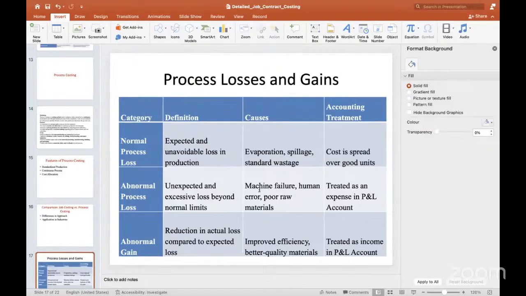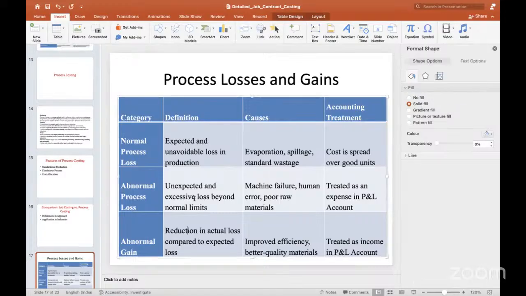This abnormal loss arises when a machine fails, when efficient laborers are not there, or when poor quality material is used in production. In that situation, we observe abnormal process loss. Treatment: this abnormal loss is treated as an expense, and it is debited to the profit and loss account. Abnormal gain is exactly the opposite of abnormal process loss.